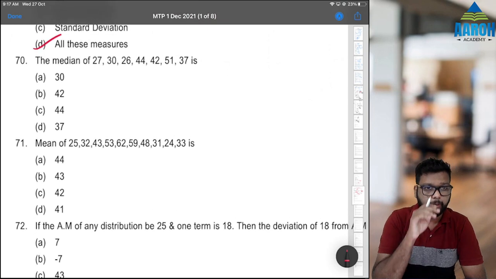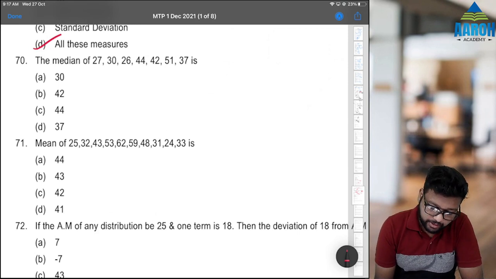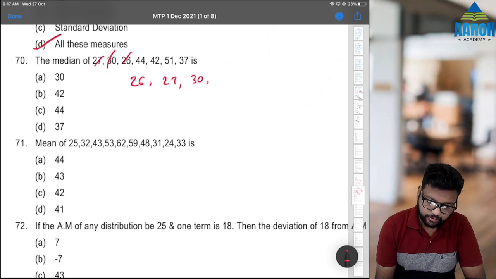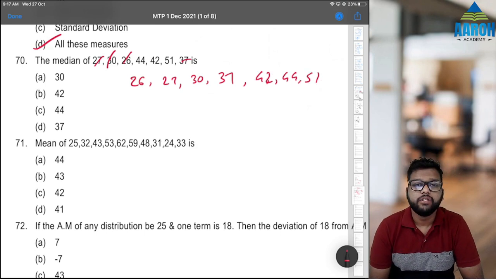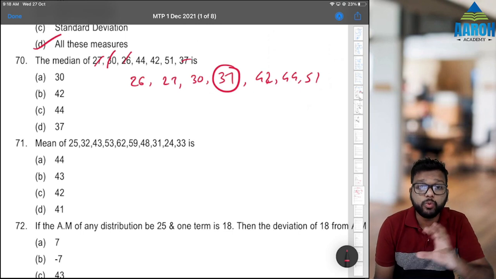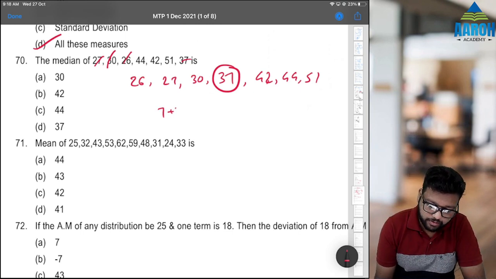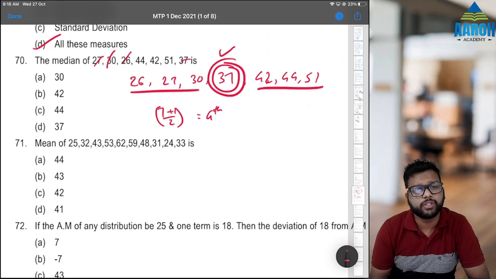Median of this: first we have to arrange them in ascending order. Always remember that. So if we arrange them in ascending order, 26, 27, 30, 37, and then there is no need to arrange the further ones because the median will come there: 42, 44, 51. Now median is the middle value, 37. You can go by formula also, (7 plus 1) by 2, that is the (n plus 1) by 2th observation. So 8 by 2, the 4th observation, which is 37. Or you can just observe 3 and 3, that means this is the middle one, so 37 is the correct answer.